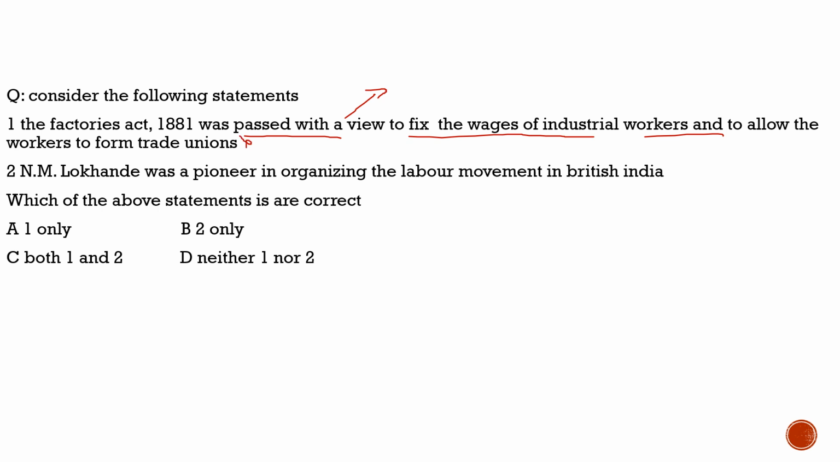So if the first statement is incorrect, option C is incorrect. Now we are left with B and D. About the second option, N.M. Lokhande was a pioneer in organizing the labor movement in British India. 100% correct, nothing wrong with this statement. So with respect to this question, the correct statement is option B. He belonged to Bombay, with middle-class philanthropic efforts. He was the pioneer in organizing the labor movement in British India.